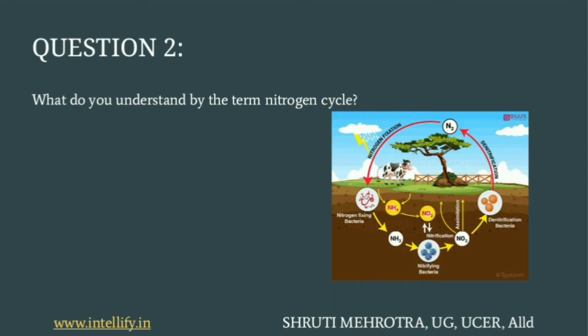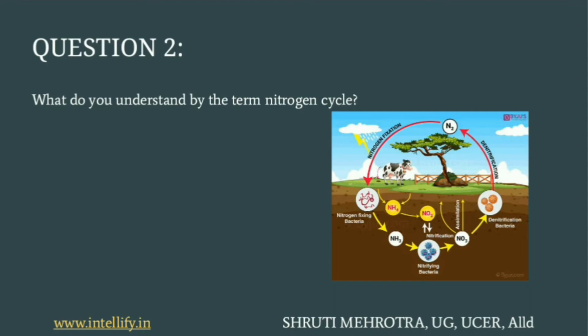Question number 2. What do you understand by the term nitrogen cycle? So I suggest you to draw the diagrams of the questions where the diagrams are needed, because a small explanation and a clear, neat and tidy diagram gives a good impact on the examiner, right?